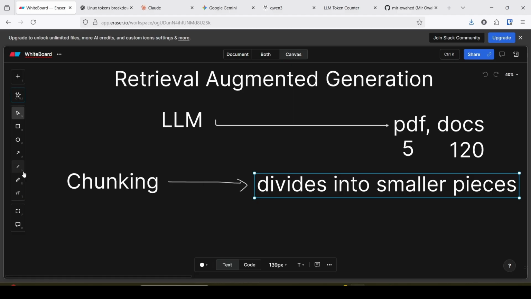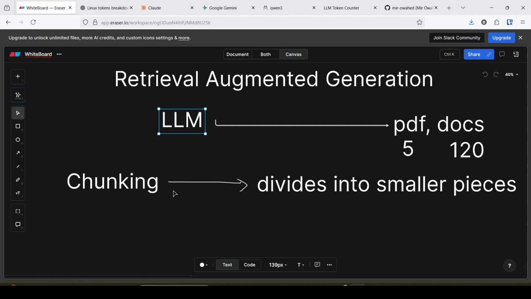What benefit does it provide? Whenever we ask the LLM a particular question, it goes to this document source and retrieves that part only, not the whole PDF or the whole document.